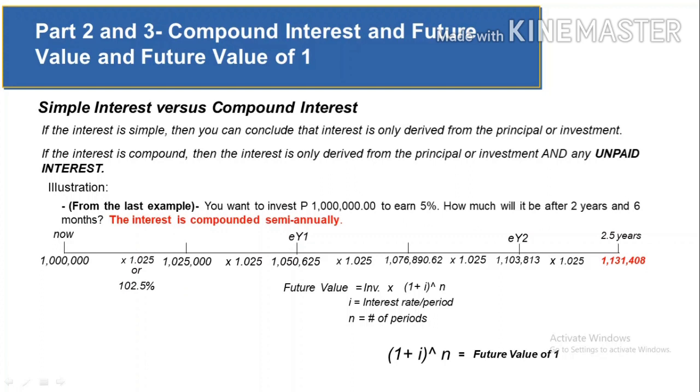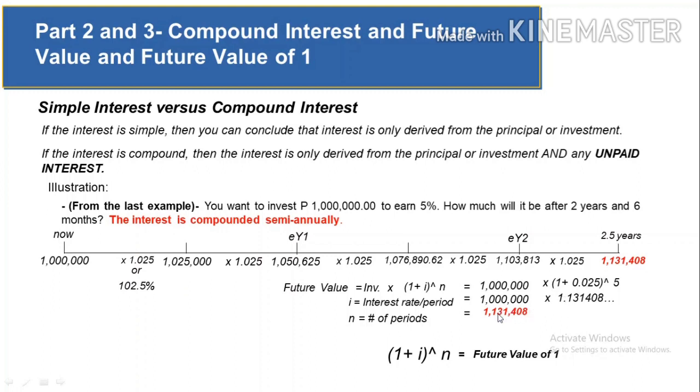So let's try it with the recent problem. We have 1 million times (1 + 0.05) raised to the power of 5. You solve first the future value of 1. Then you should be getting 1.131408 and so on, because this has been rounded off. Then multiply it with the investment and then you're gonna get 1,131,408. As you have noticed, they have a similar answer with the timeline method.